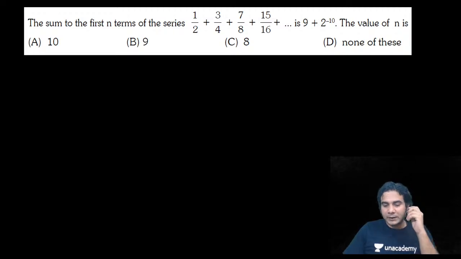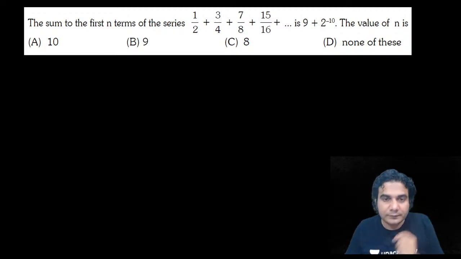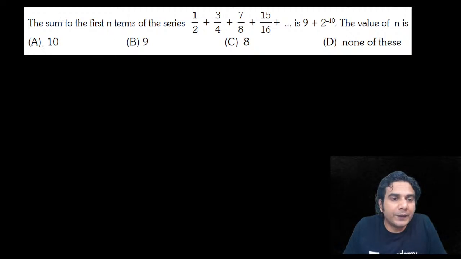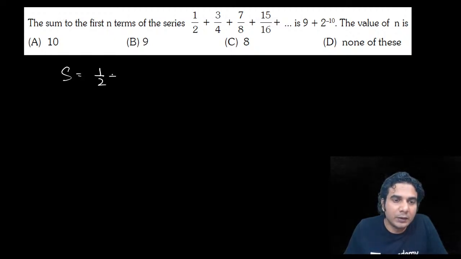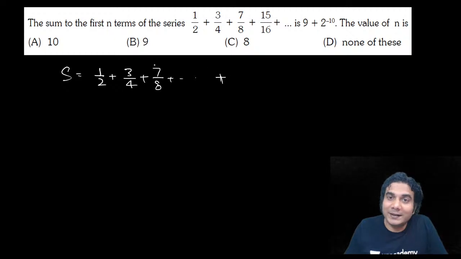All right, then let me do it. So if you write the sum, S is 1 by 2 plus 3 by 4 plus 7 by 2 cube, 8, and so on. So we need to write the nth term in this case. So what is going to be the nth term? 1, 3, 7.